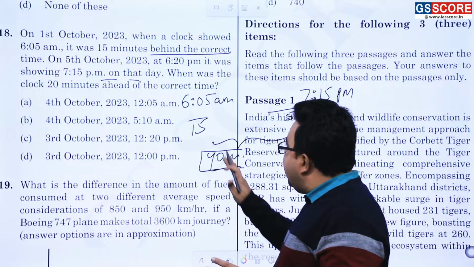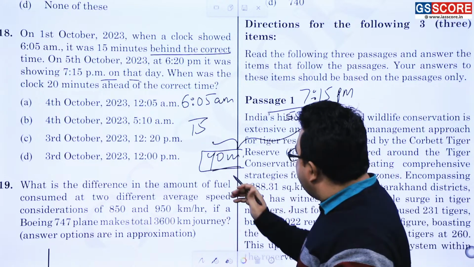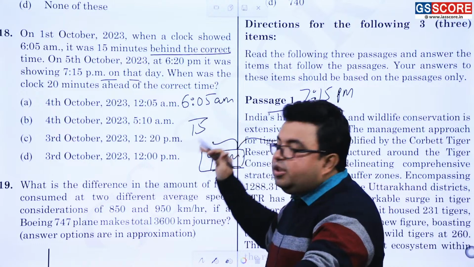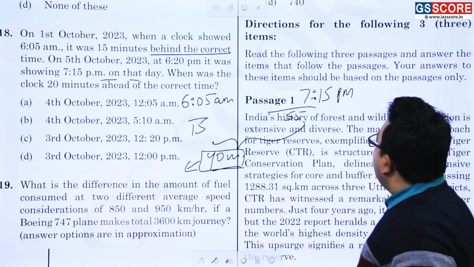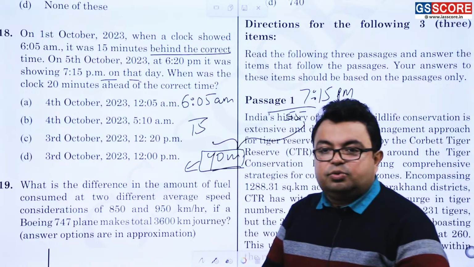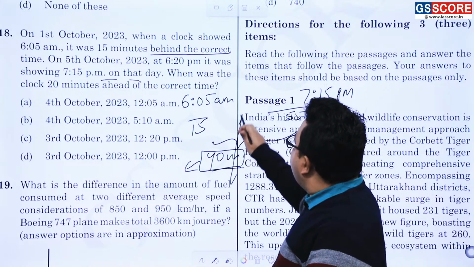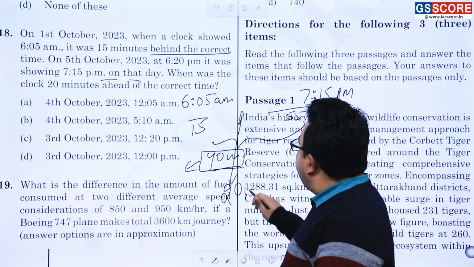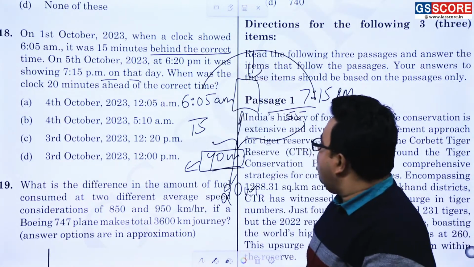Why? Because for the exact time, the difference is 0 minutes. Am I correct or not? But the clock that is showing the time has a gap of 40 minutes. All right. So the difference is 40 minutes over here. Error is 40 minutes. So if the error is exactly 20 minutes, it will be exactly at the mid part of these two. Am I correct or not?